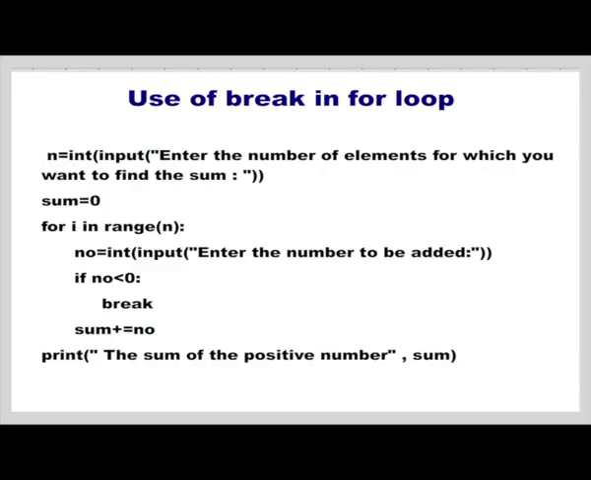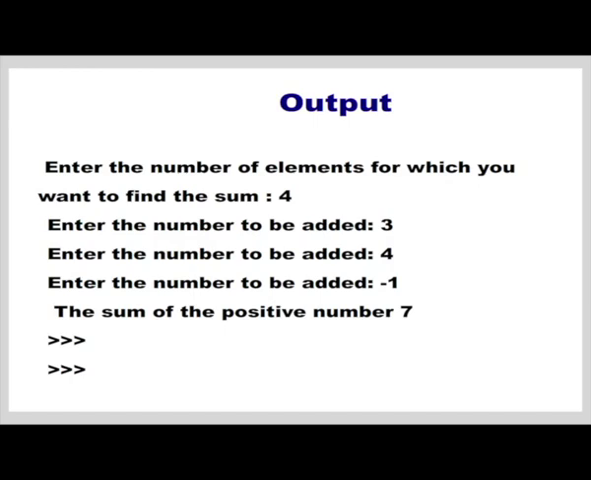Consider writing a script that finds the sum of n positive numbers entered by the user, but if the input is negative, display the sum and end the script. Try the script on the console. So, here we have a program that finds the sum of the n elements, but suppose in between we enter a negative number, then we break, come out of the loop, and stop adding.